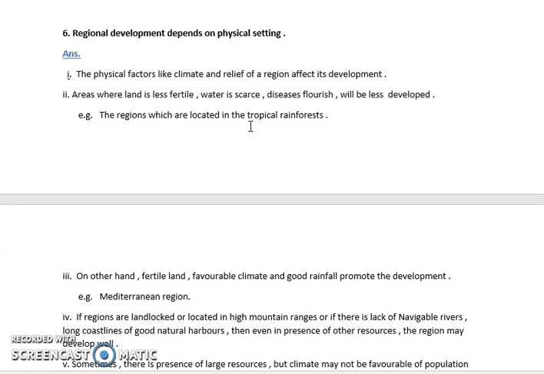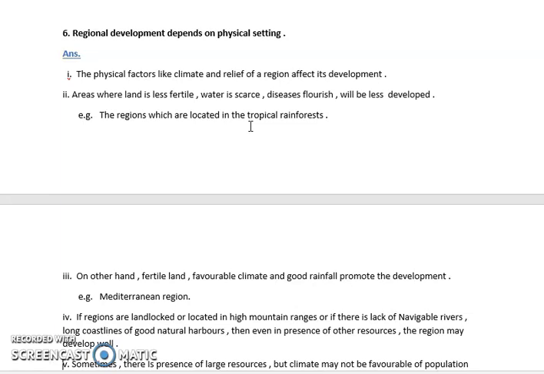Next, regional development depends on physical setting. Definitely, any type of region, whether it is developed or undeveloped, is totally dependent on the physical factors. What type of climate it has, what type of relief it has. So, on that basis, the development of that region depends. So, if it is a plain surface, definitely it will get developed fast. The people would like to stay over there, they'll make more developments in those places. But if some region is very unfavorable, there are only mountains, there are no water bodies available, such places, the people won't go and stay there.